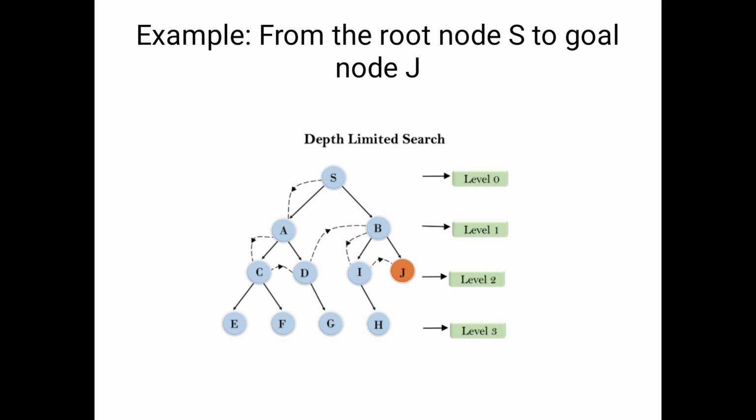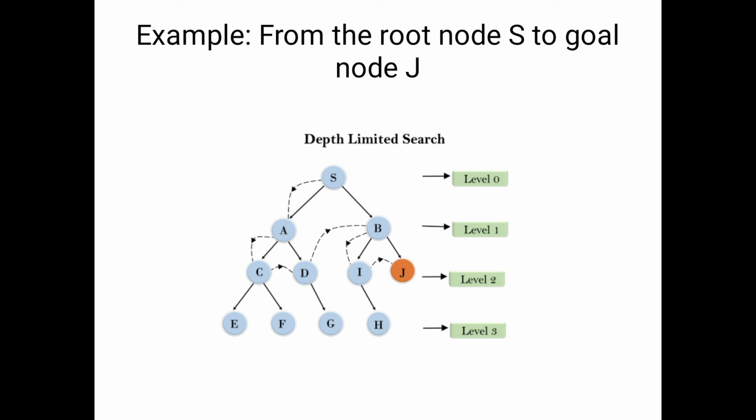Capital F. Okay, that's why we will move to the right side, C2 capital D. Next, here in the right side capital G is available, but there are no child nodes available, so that's why from capital T2 we will directly jump to the right side of capital S, that is capital B. After that we will move to the left side.